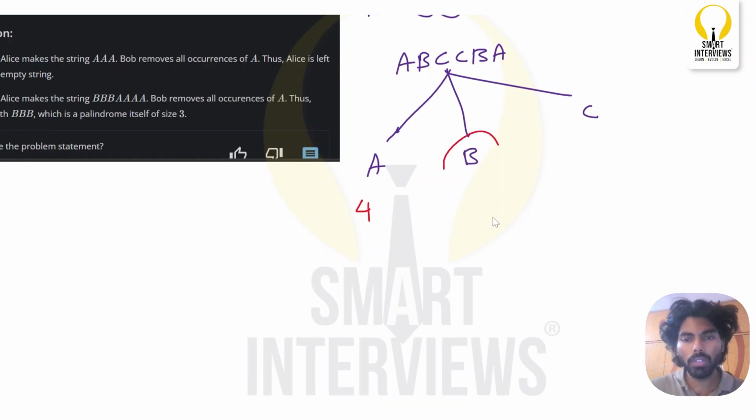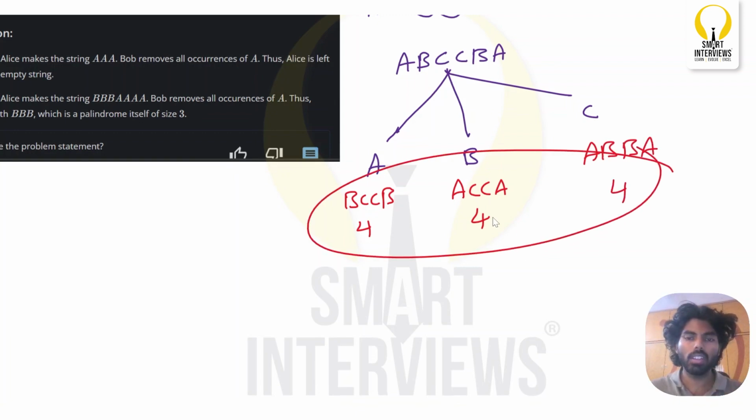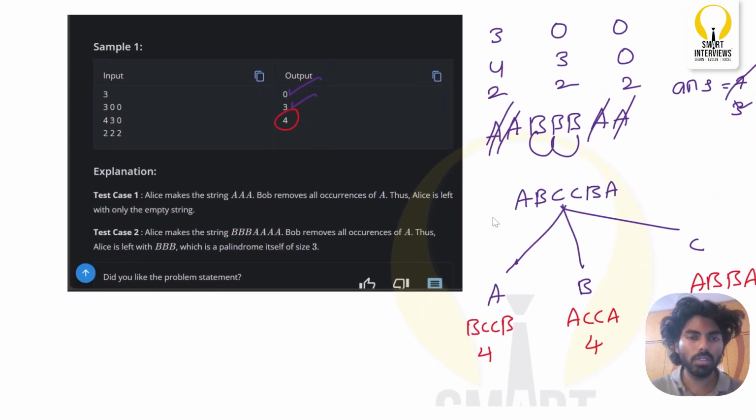Now if he removes B, this also forms a palindromic subsequence with a length of 4. And if Bob chooses to delete C, what can she get? She will get something like A, B, B, A. Again, the answer is 4. So the answer that Alice can get is 4.